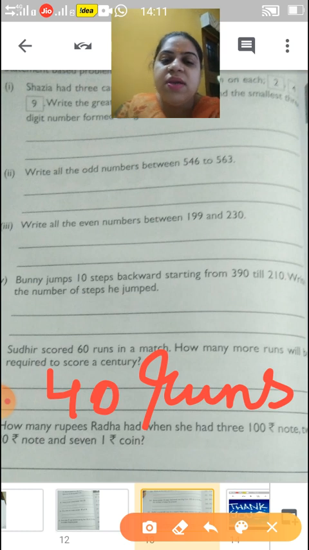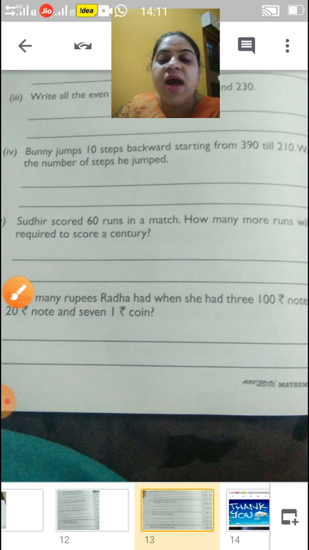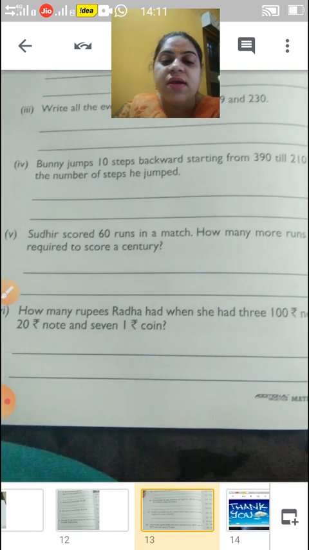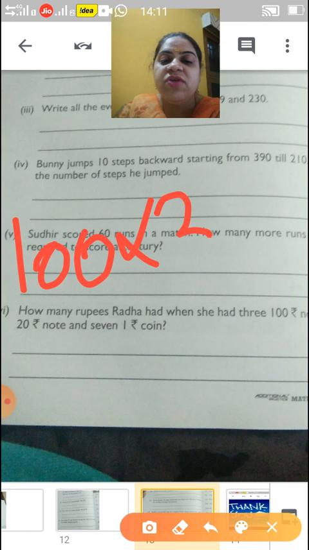Now, children, next, how many rupees did Radha have when she had 300 rupees in notes, two 20 rupees notes and 7 rupees in coins? So children, 100 rupees notes she is having 3, so that is 300.